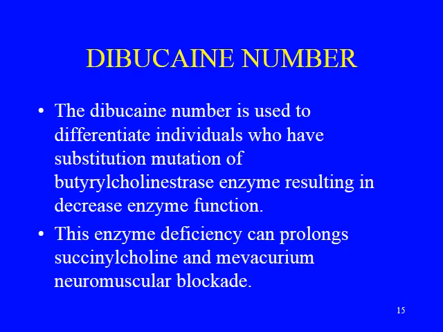A special mention here is the Dibucaine number. Dibucaine is a local anesthetic administered intravenously. It is capable of inhibiting the plasma cholinesterase enzyme, also known as butyrylcholinesterase enzyme. What is the Dibucaine number? The Dibucaine number is used to differentiate individuals who have a substitutional mutation of the butyrylcholinesterase enzyme, resulting in decreased enzyme function. Why is this important with neuromuscular blocking agents? This enzyme deficiency can prolong succinylcholine and mivacurium neuromuscular blockade.